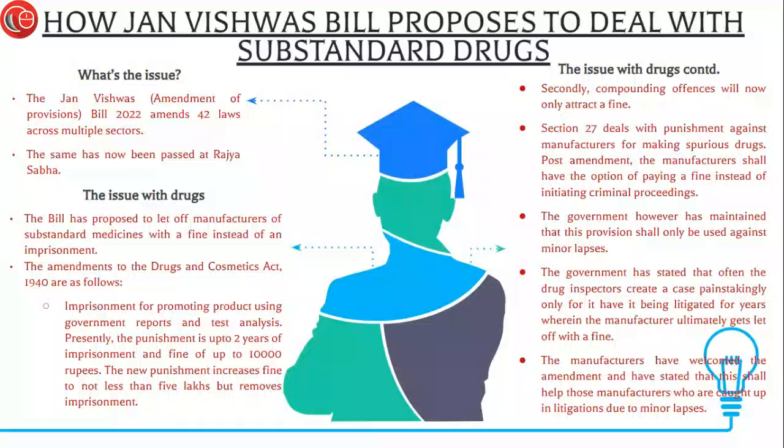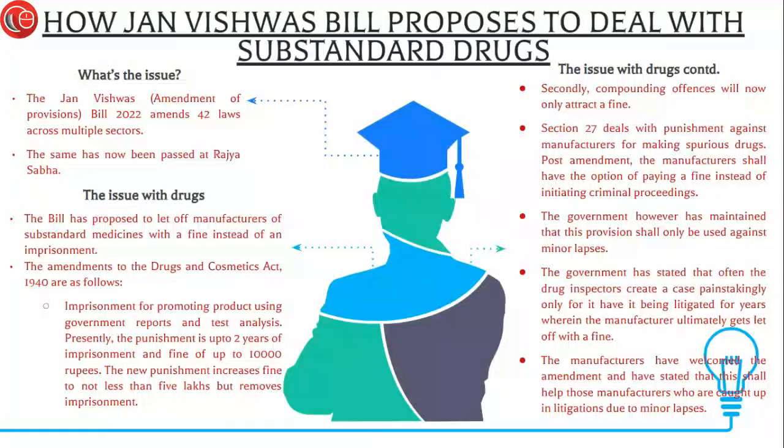The second clause of section 27 makes punishable an offense of adulterated medicine that does not fall in the previous category of medicines but is manufactured without a license. This particular offense carries a sentence of up to 5 years. Thirdly, section 27 provides for spurious medicines other than the ones that have fallen in the A and B categories, and it carries a sentence of up to 7 years.